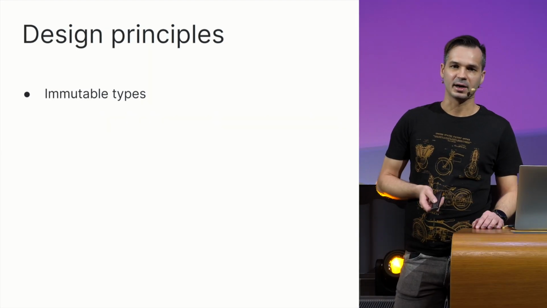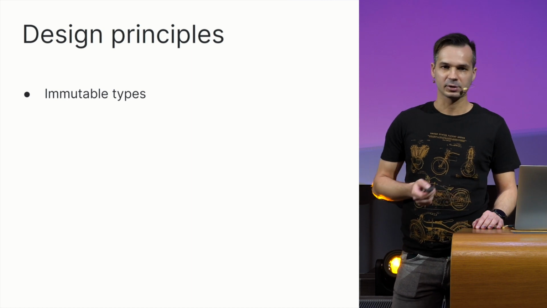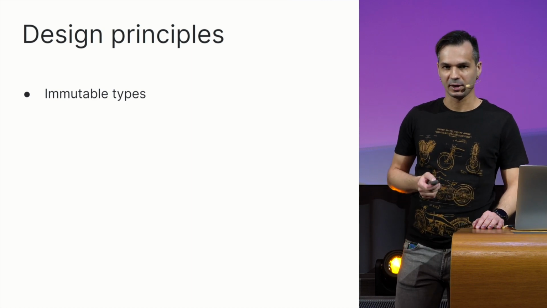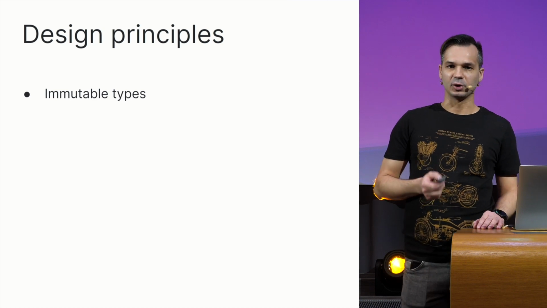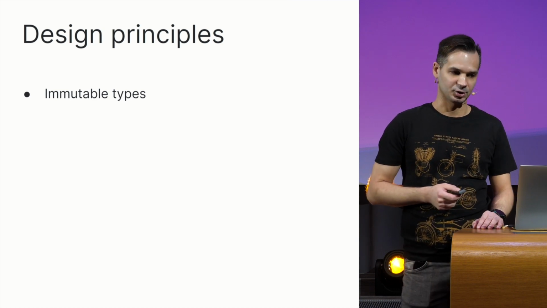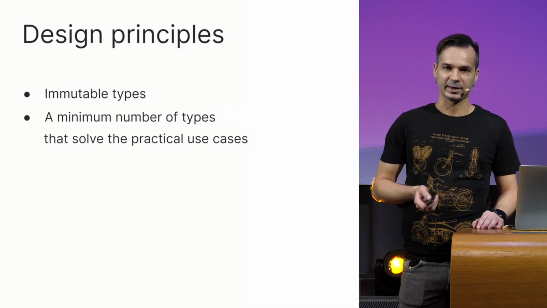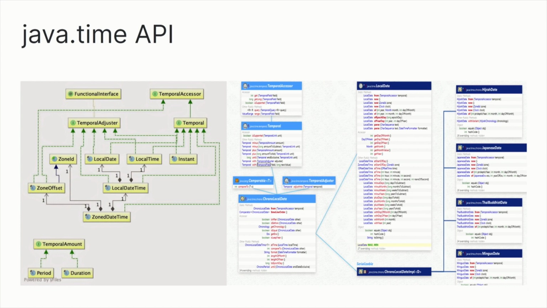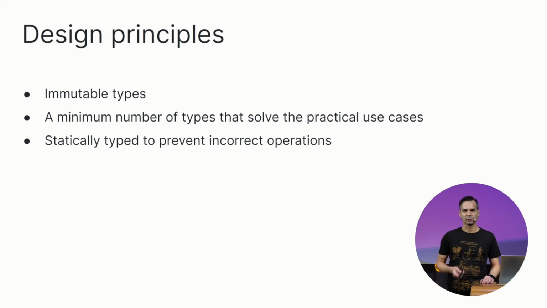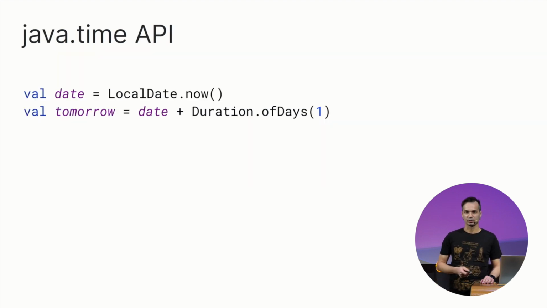The design principles behind our library are the following. We use immutable types to represent temporal values. A historical perspective shows us that mutability is not a good property for value types, such as dates. Then we strive to provide a minimal API that solves most practical use cases. We'd like to avoid complex class hierarchies in order not to overload our users with a lot of choice, increasing the risk of this choice being incorrect. We design the API in such a way that incorrect or unsupported operations are prevented at compile time rather than failing at runtime.